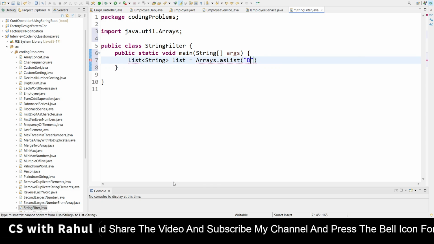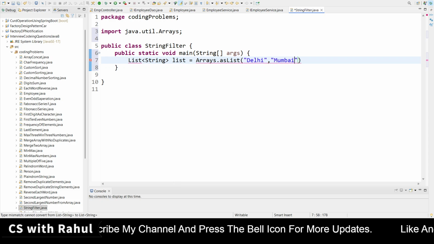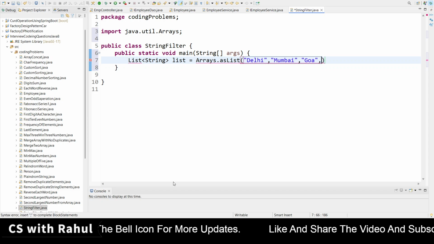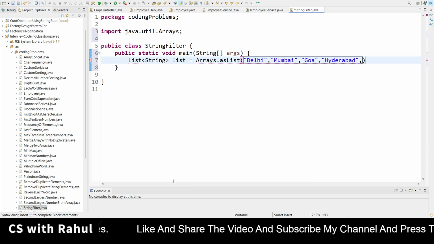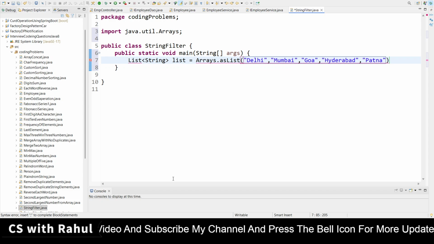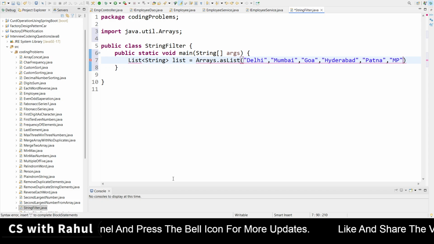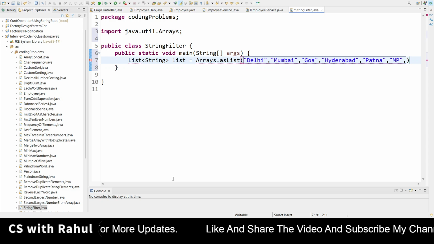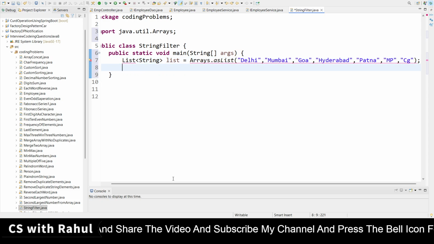Here I am providing some city names like Delhi, Mumbai, Goa, Hyderabad, Patna, and I am giving MP and CG, states as well, so that we will get names which have less than 3 characters.